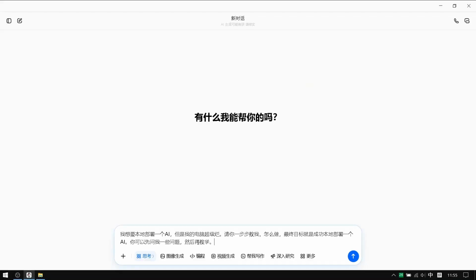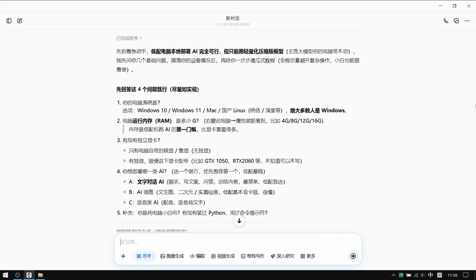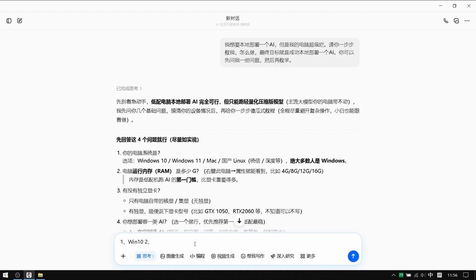Just chatting with it and copying and pasting, we can accomplish almost anything. So today, I'm going to try deploying AI on my own old computer. So let's go. First of all, I told AI that my computer is pretty slow, but I want to set